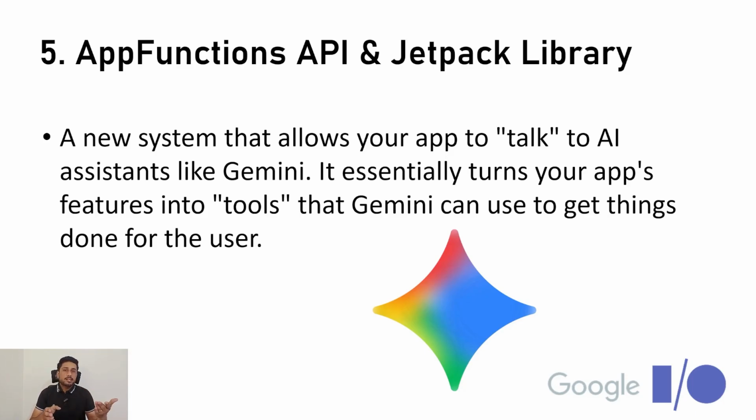Just for example, if you want to book a bus, train, or flight ticket, then you can just talk to Gemini, and if your app is able to do the ticket booking, Gemini will take the prompt and delegate that task to your application. Your application will do the booking and give the results back to Gemini, and Gemini will confirm to the user. So your phone, Gemini, and your application all together will act as a personal assistant for the user.